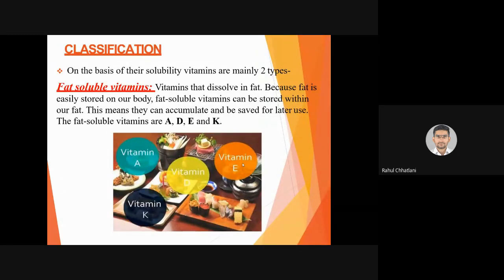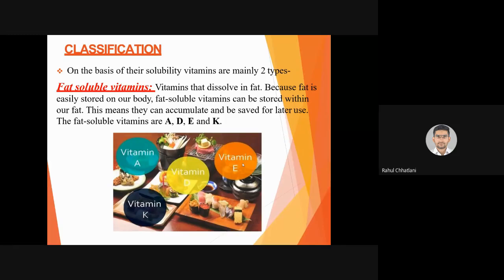So on the basis of solubility, vitamins are mainly of two types, fat soluble and water soluble. Fat soluble, as you will already know, are A, D, E and K, and water soluble are vitamin B and vitamin C. Vitamin B again is a complex comprising many other vitamins. It is further divided into three. We are going to see which they are when we see vitamin B complex in detail. But first we'd like to describe fat soluble vitamins, later water soluble, and after this we are going to see the differences. What is the main difference between fat soluble and water soluble?